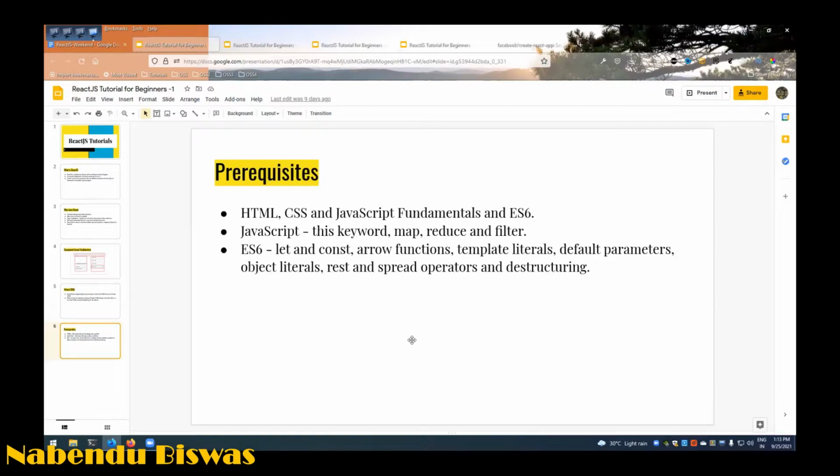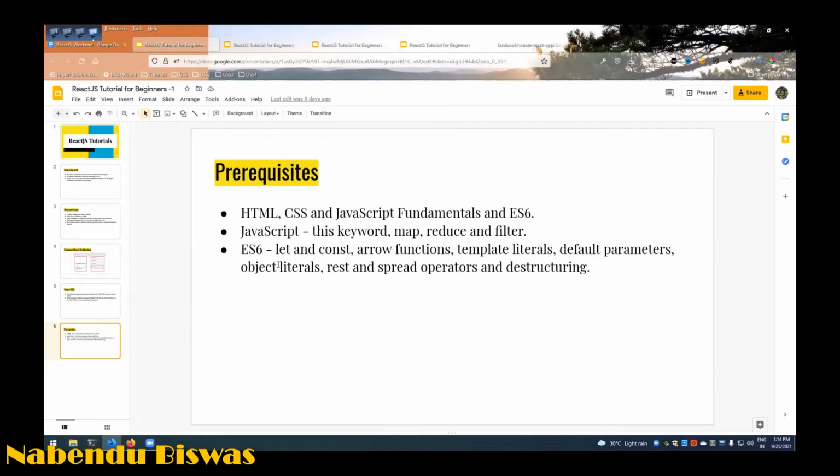And the prerequisites are, I think all of you have them: HTML, CSS, and JavaScript fundamentals, and ES6 also. ES6 is used extensively in React. And in JavaScript, you need to know the this keyword, not perfectly, but to some extent. Map, reduce, and filter.